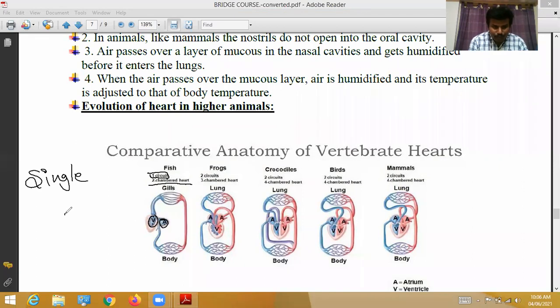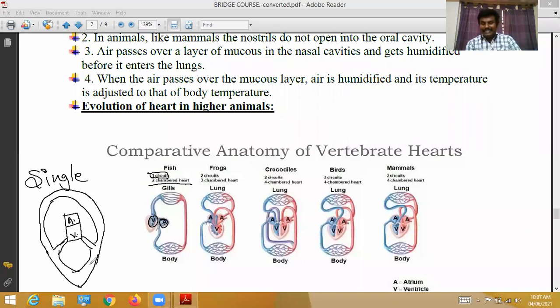Like this way, the auricle pumps blood to the ventricle. From the ventricle, the blood is supplied throughout the body parts, like this way. That's why it is called single circuit circulation. The single circuit circulatory system efficiently supplies oxygenated blood throughout the body only in fish.